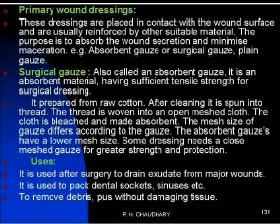For example, absorbent gauze, also called surgical gauze or plain gauze. We discuss this one example, surgical gauze. Surgical gauze or absorbent gauze is an absorbent material having sufficient tensile strength for surgical dressing. It is prepared from raw cotton. After cleaning, it is spun into thread and then woven into a particular mesh to form the cloth. Then the cloth is bleached and made absorbent.